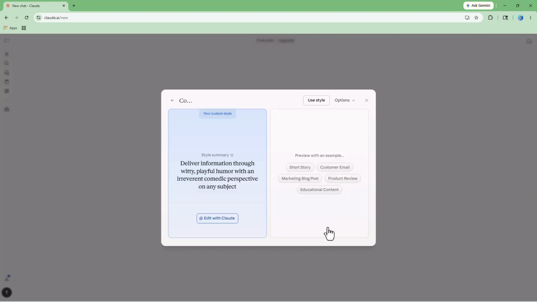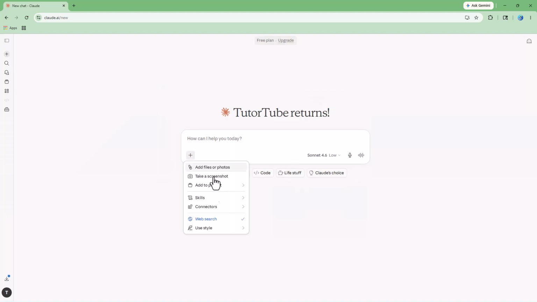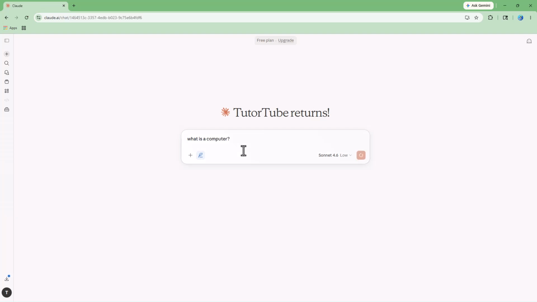And as you do that, this is what you have. This is the custom style that you have, deliver information in a witty way. So let's just use this style. And over here, you can see that I got a comic relief style, which is a witty style. So now I'm going to say, what is a computer right here.